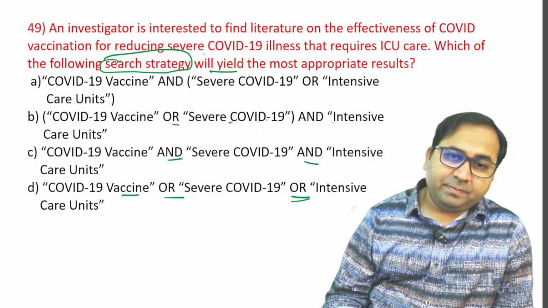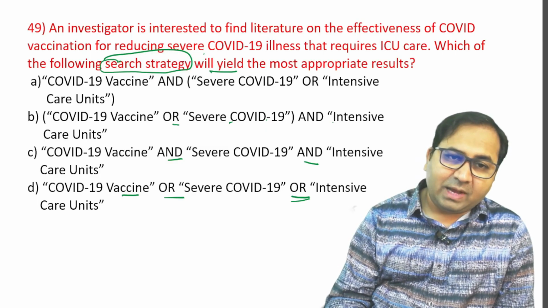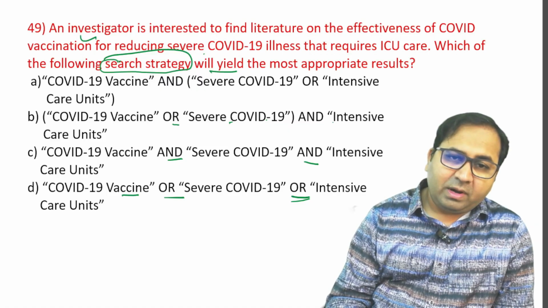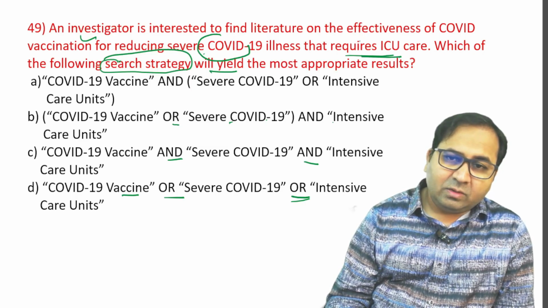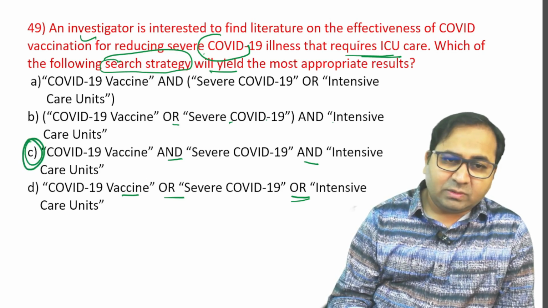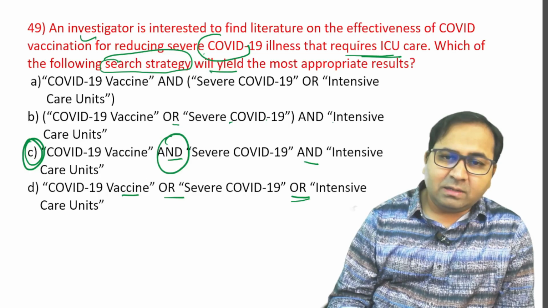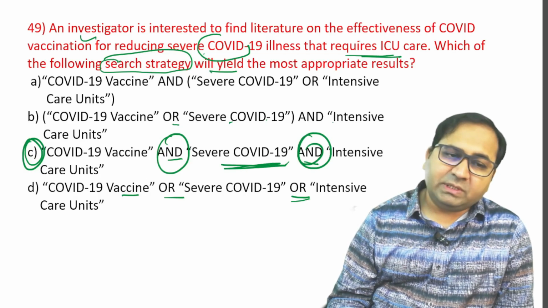See the question again. The investigator is interested to find out the literature on the effectiveness of vaccine for reducing COVID-19 illness that requires ICU care. So you are giving the vaccine to reduce COVID-19 illnesses and no ICU care. So which of the following search strategies? Option number C is the answer for this question. COVID-19 vaccine and severe COVID-19 and intensive care unit is the answer for this question.